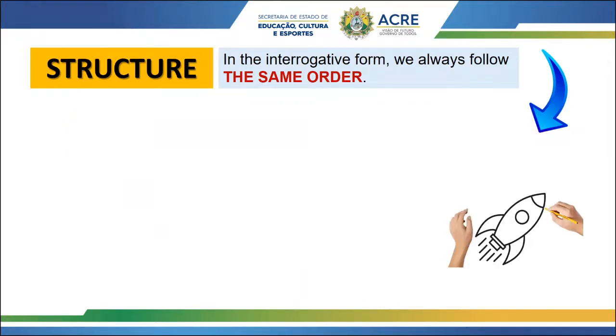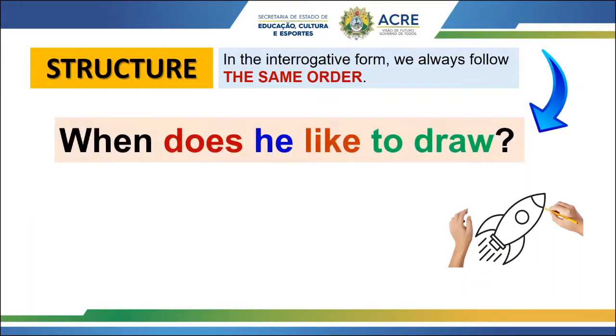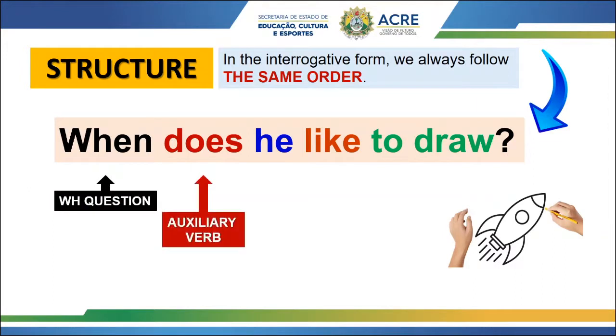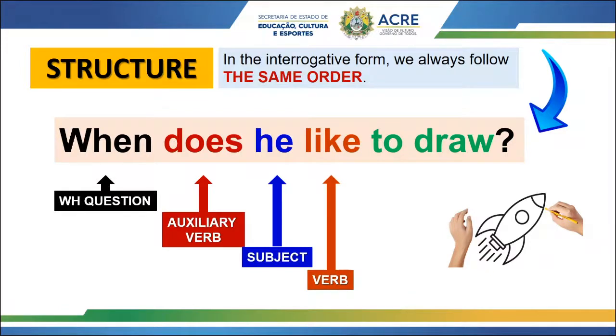More examples, guys. The question is, when does he like to draw? So let's observe. WH question again, auxiliary verb. Now we have does because the subject is he. The verb is like, and the complement is to draw. As I told you before, the complement can be different from question to question, okay?